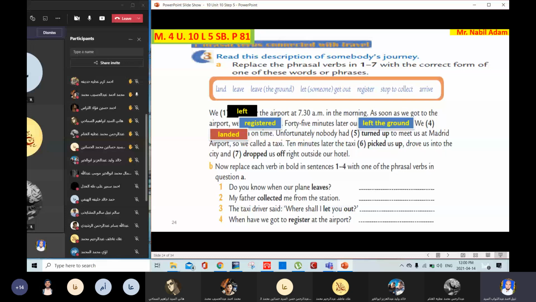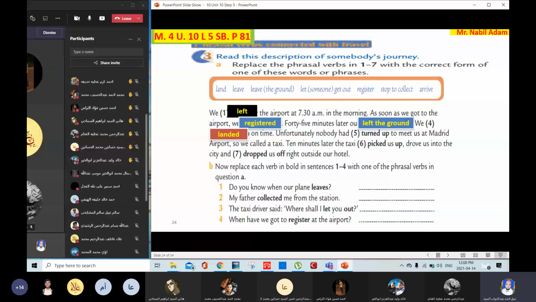So we called the taxi. What does turn up mean? Unfortunately, nobody had arrived to meet us at Madrid airport, so we'll call the taxi. Arrived. Yes, very good. Turn up means arrived. Thank you.